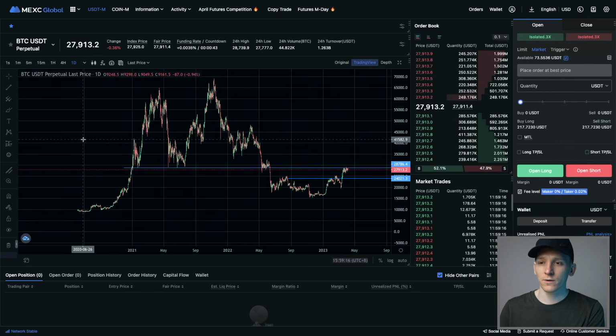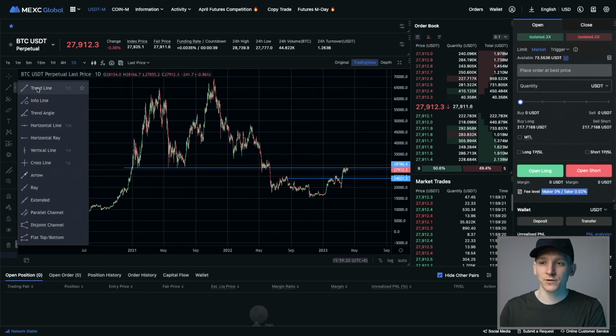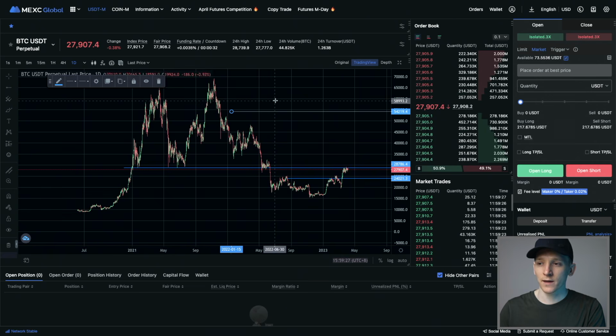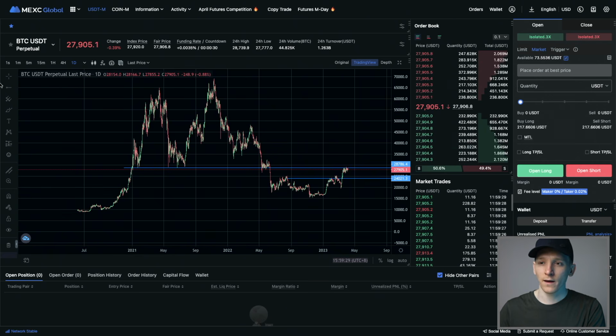So what we're going to do is look at support and resistance. So we're going to go over to the right hand corner, and put either a trend line on. I prefer a horizontal ray. You just click it here and it gives you a perfect horizontal line. So that's what we want.